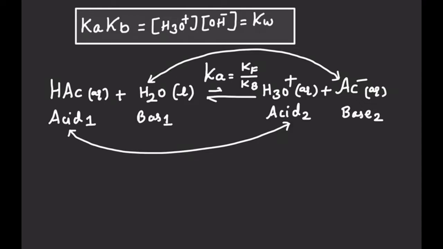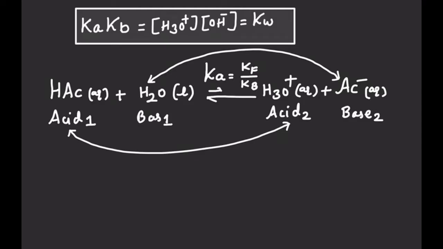So in kinetics we study that the rate of reaction is the rate constant into the concentration of reactants raised to their stoichiometric coefficients. Using that concept, rate is directly proportional to rate constant. So if Kb is more, the reaction will move more in the backward direction.